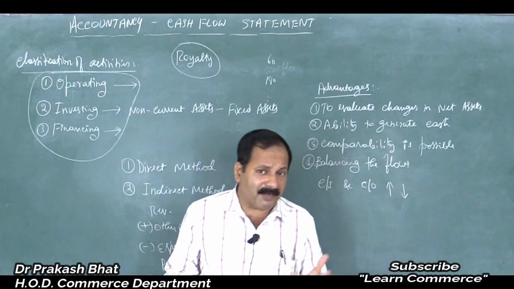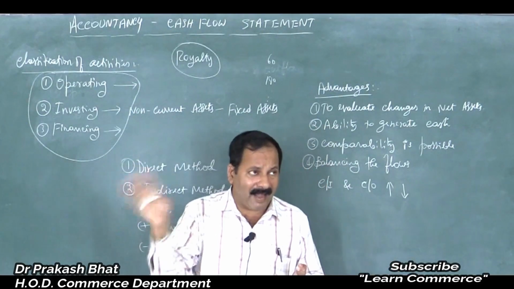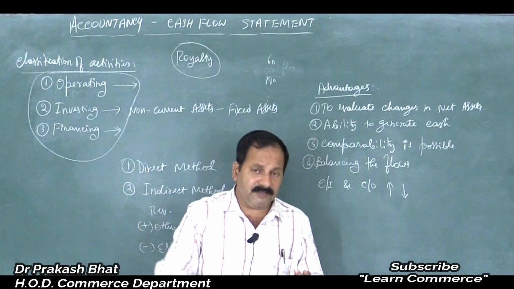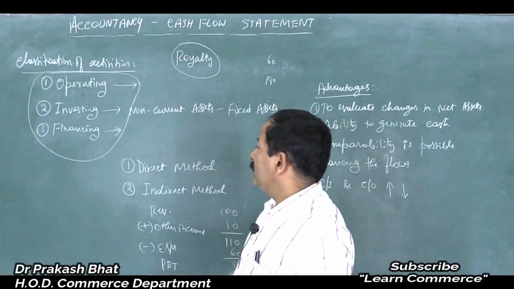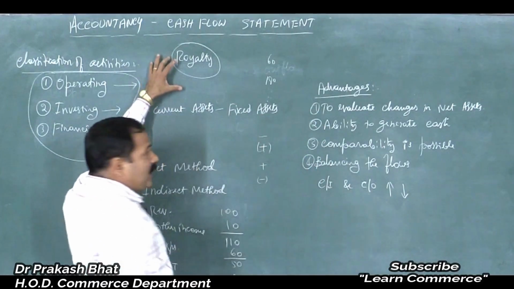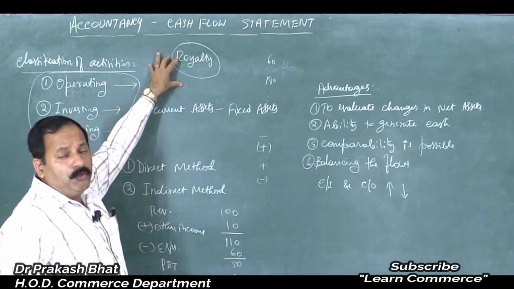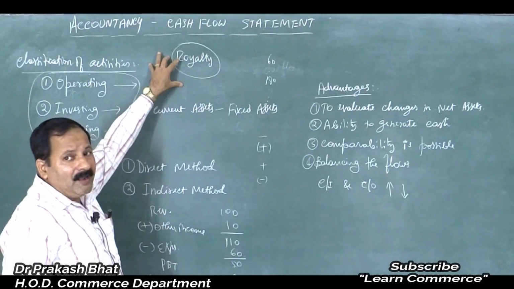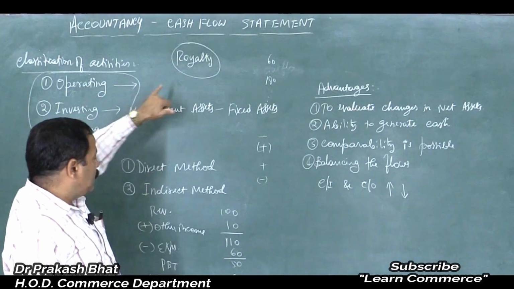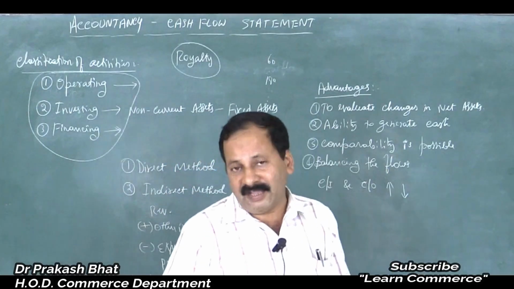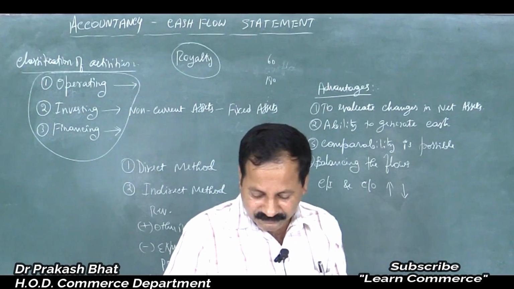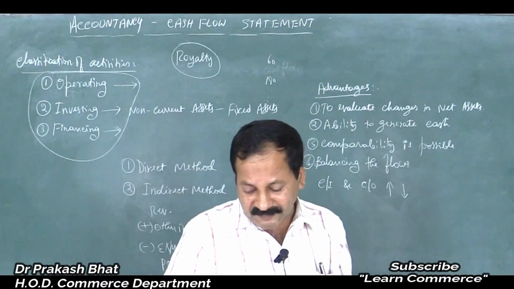Whatever return I am getting for using my land by that person is nothing but royalty. So that is called royalty, and this is like rent to the landowner, isn't it? Rent to the landowner. So that is royalty here. That comes under operating activities. That is inflow I am speaking.